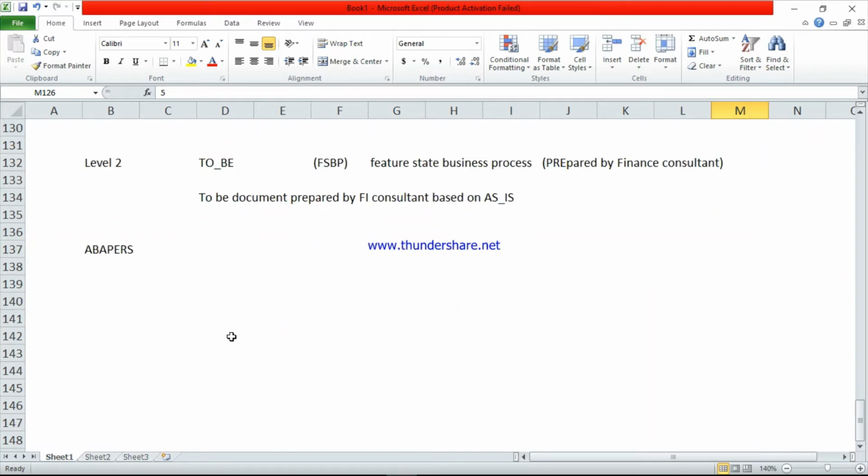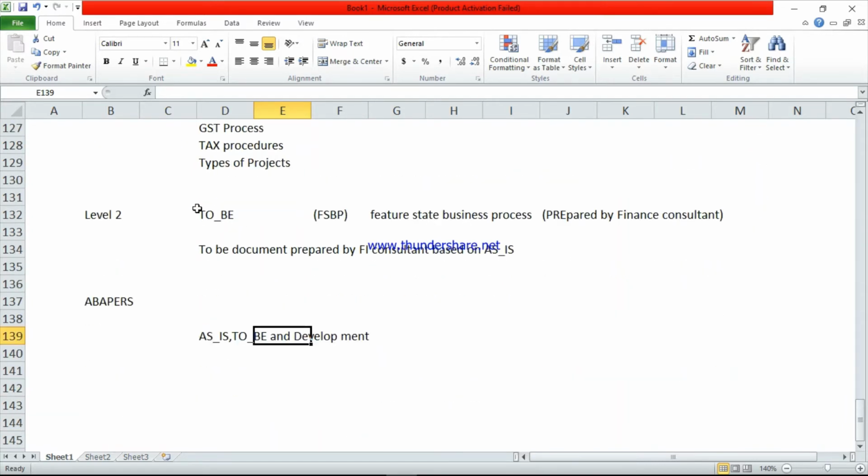Based on that ABAPers document, again the finance consultant will prepare one more document. Based on level 1 and level 2, this finance consultant will prepare one more, the last document.